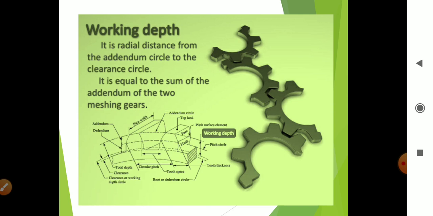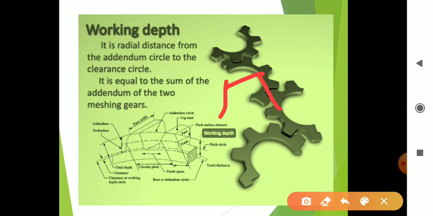Also, it can be given as the sum of the addendums of two meshing gears. I will draw two gear teeth here: this is one tooth, and this is the second, meshing tooth.